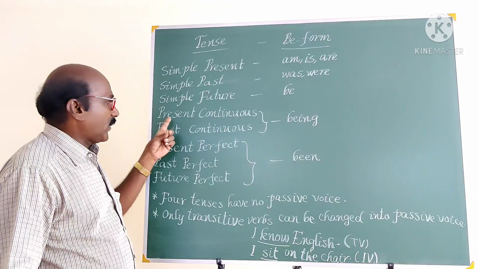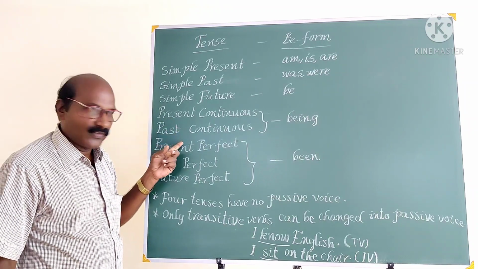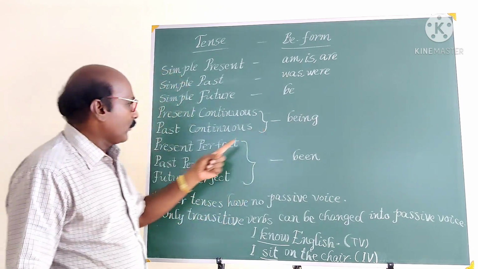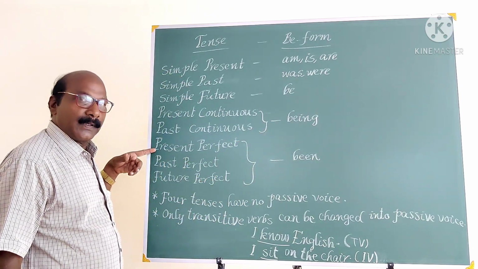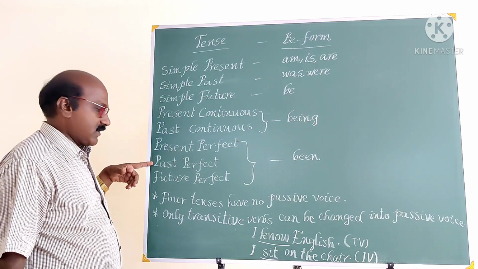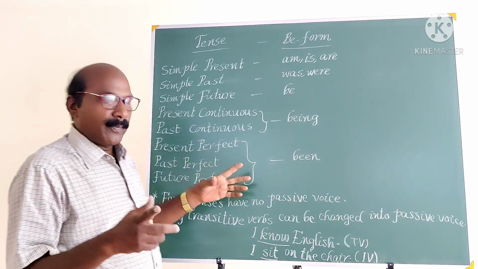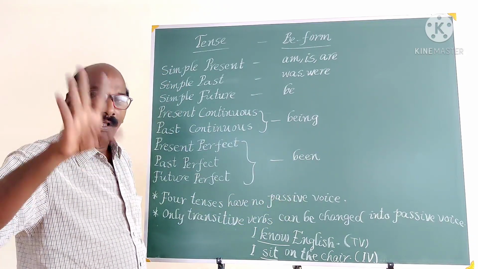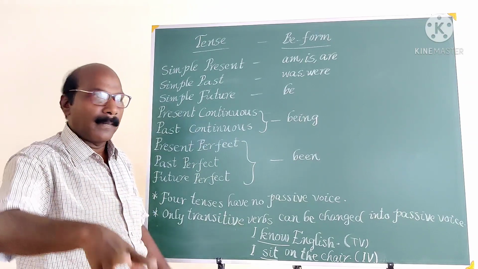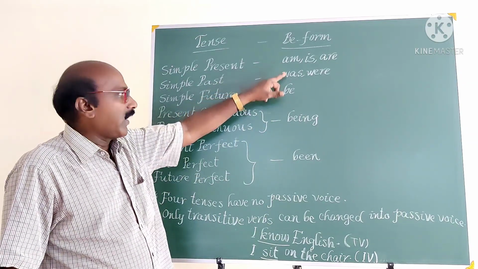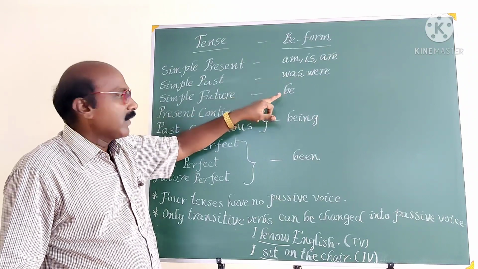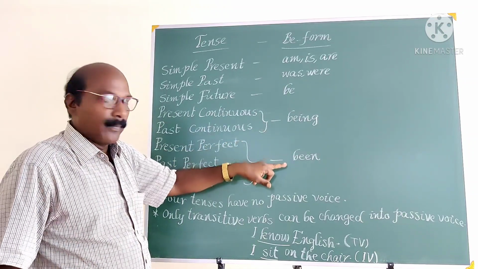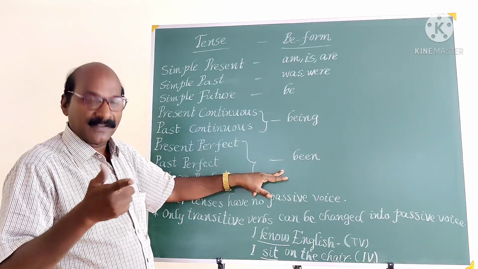In case of present continuous or past continuous, we have to use the be form being. In case of present perfect tense, past perfect tense, and future perfect tense, the be form to be used is been. Totally, there are only 5 be forms that we have to remember: am, is, are in case of present tense; was, were in case of past tense; be in case of future tense; being in case of continuous tenses; been in case of perfect tenses.